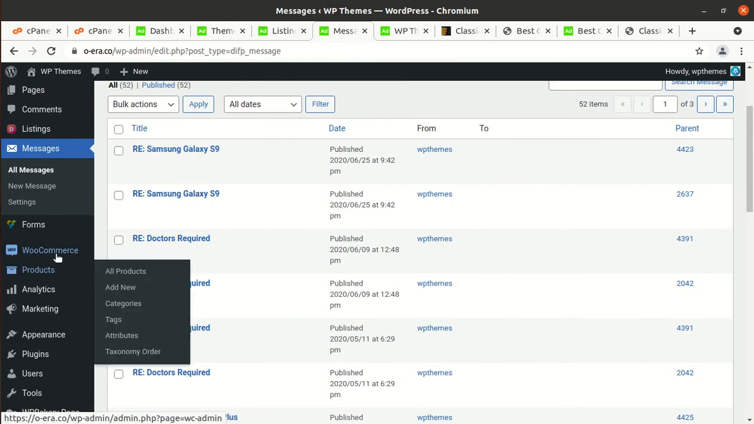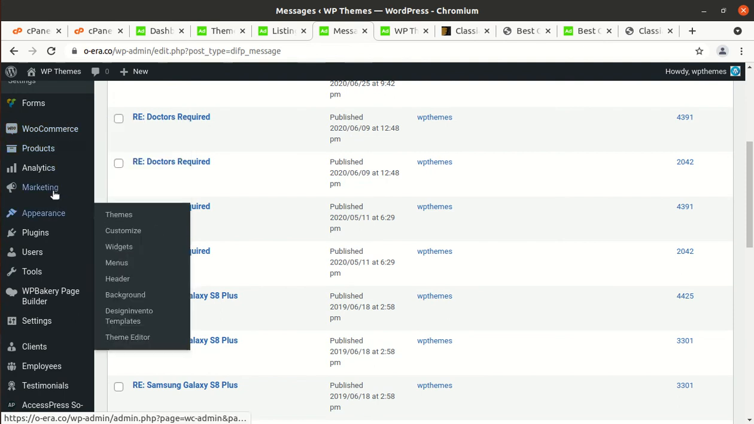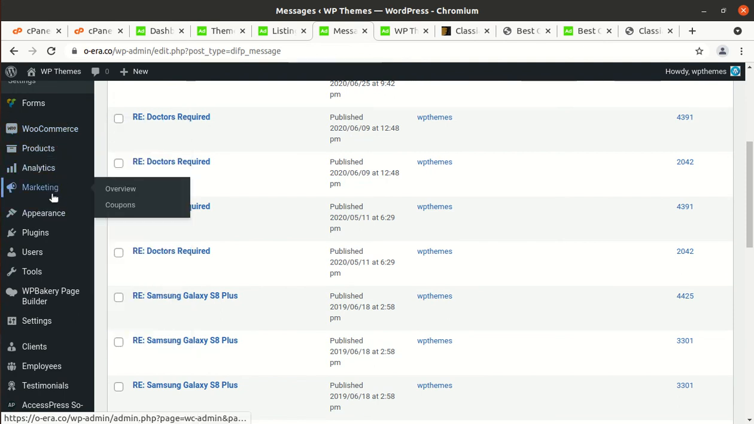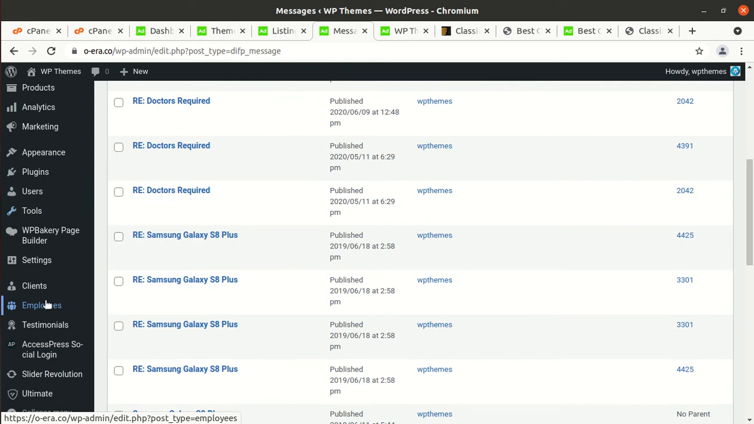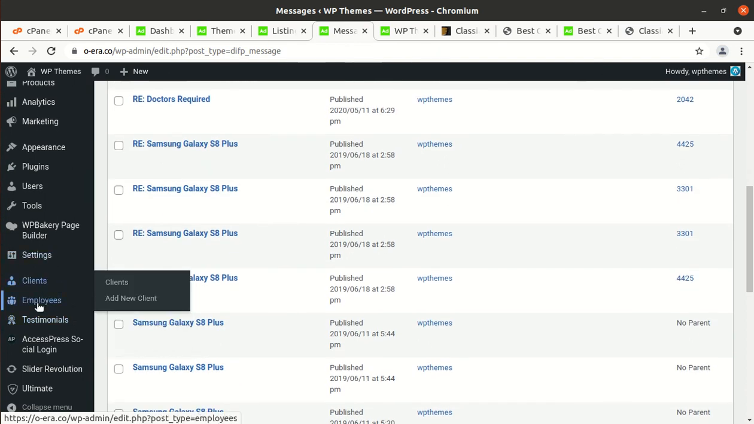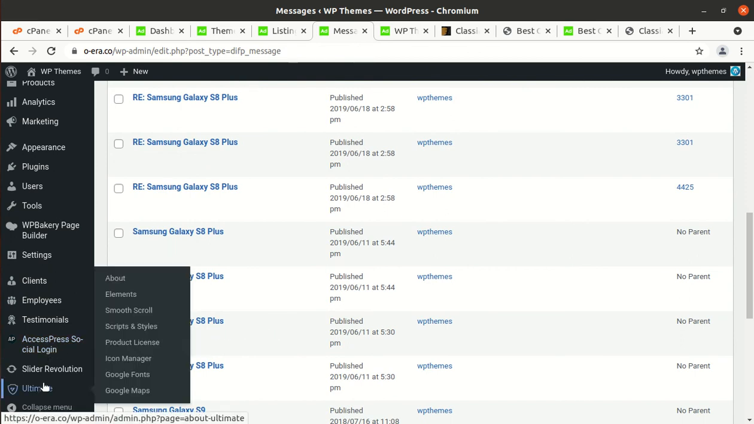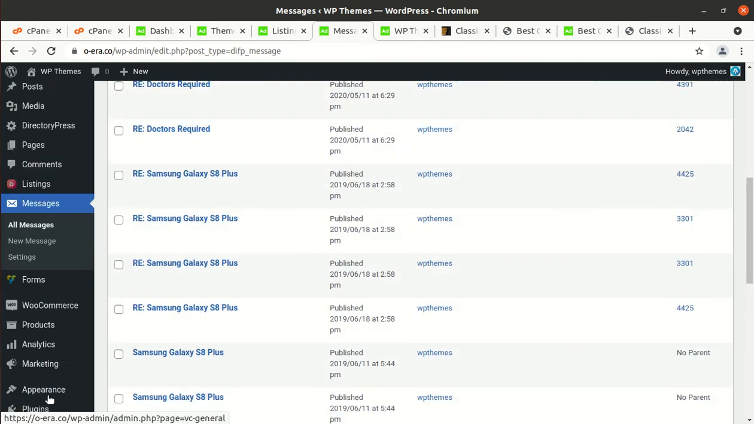And okay, so WooCommerce products, so WooCommerce and the rest of the WooCommerce things are here. So these are the WooCommerce group, appearance as common, clients, and additional employees, additional testimonials are also additional in the WordPress installation. I am comparing, these are additional things. Access Press social login, this is also important. This feature gives the visitors the ability to log in with a social account, and the rest of the things are as common as